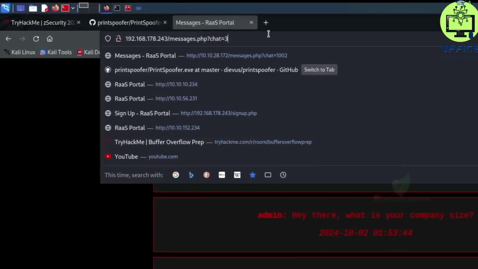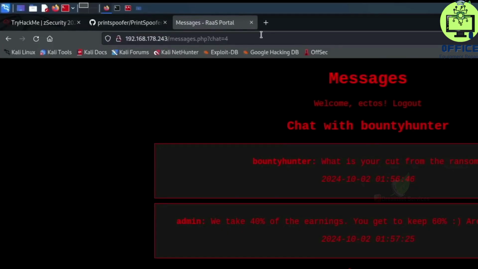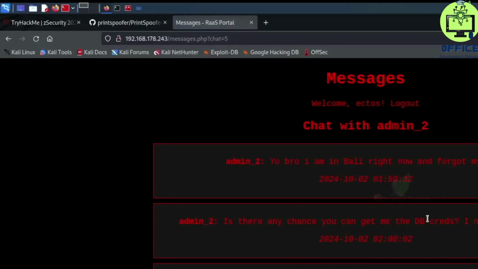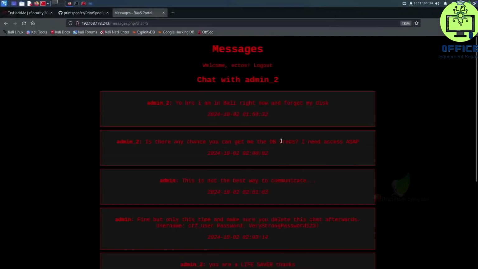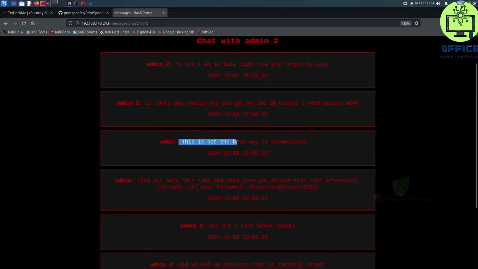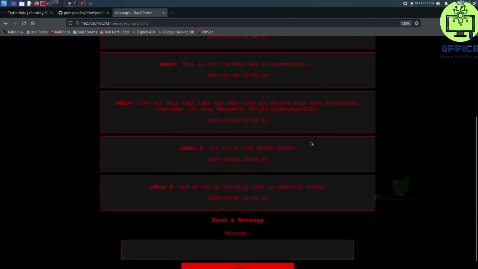So I'm gonna continue increasing the ID to see if we can get more chats. Here's another one. Now this one looks promising. It's a chat between admin 1 and admin 2. Let's read it and see what's going on here. Admin 2 says, yo bro, I'm in Bali right now and I forgot my disk. Admin 2 says, is there any chance you can get me the DB creds? I need access ASAP.